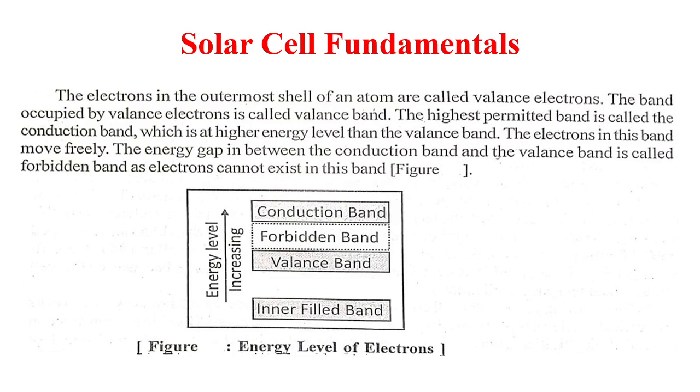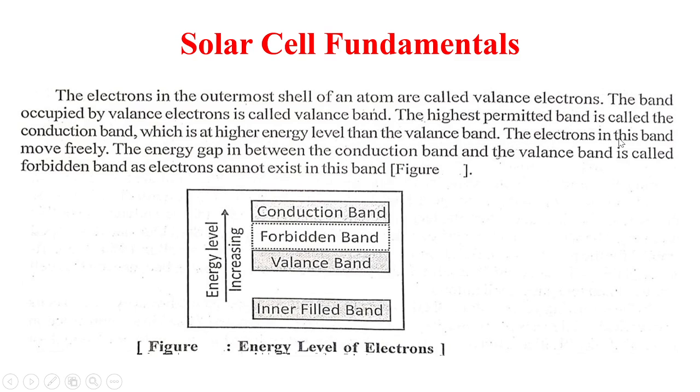Now see in the figure that shows the energy levels of electrons. The band occupied by valence electrons is called the valence band, and the highest permitted band is called the conduction band, which is at a higher energy level than the valence band.